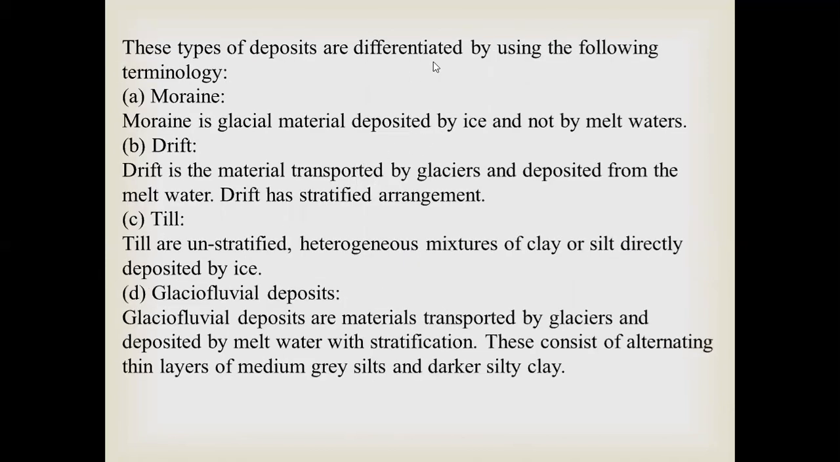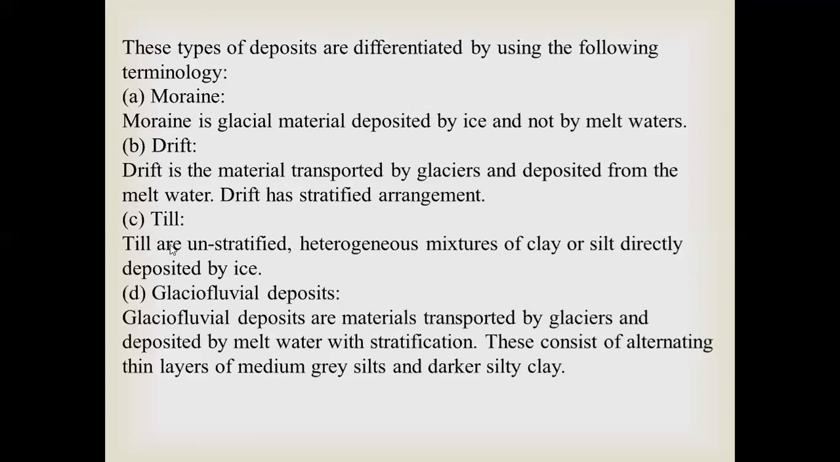Now, the soils which are transported by glaciers could be of the following types. First one is moraine. Moraine is glacial material deposited by ice and not by meltwaters. Drift is the material transported by glaciers and deposited from the meltwater. That means when the ice turns to water, that water will be carrying this material, so it is called drift. Now this drift has a stratified arrangement, that is, it is present in the form of layers.